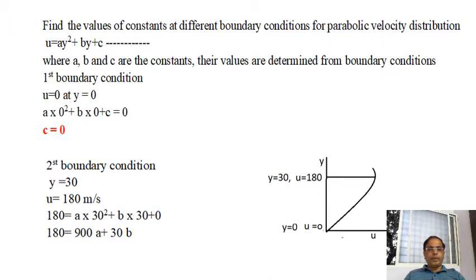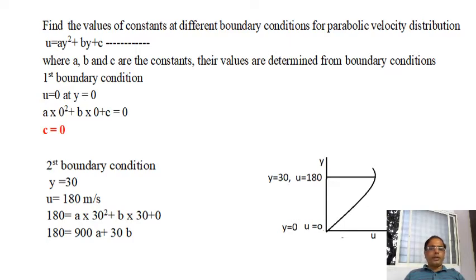Now we know the problem statement, and here is the solution for the problem. In the problem, it is stated that the velocity profile plot is parabolic. So I have taken the parabolic equation. We know the parabolic equation for velocity. If velocity is indicated by u, then u is equal to ay square plus by plus c, where a, b, c are constants. These constant values can be determined by substituting the boundary conditions.